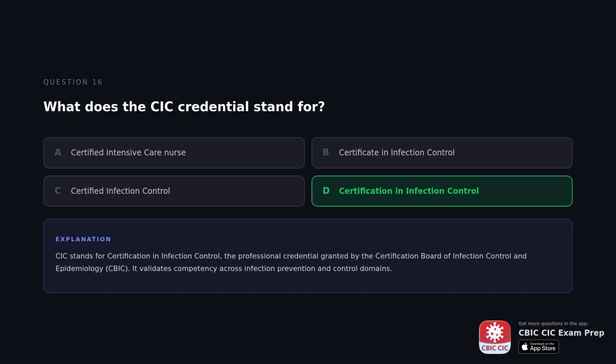The correct answer is Certification in Infection Control. CIC stands for Certification in Infection Control, the professional credential granted by the Certification Board of Infection Control and Epidemiology, CBIC. It validates competency across infection prevention and control domains.